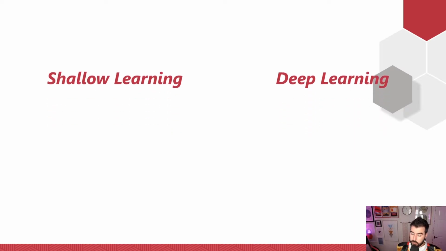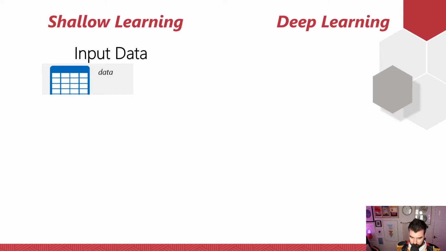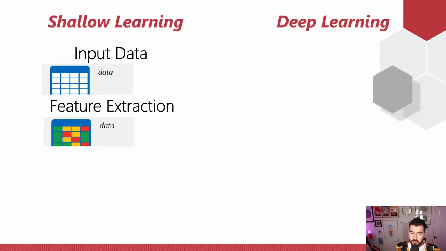So, the distinction between the two. Shallow machine learning, we kick off with some input data, right? Said it a few times, we need data. Then we do this feature extraction, feature engineering, cleaning process. These first two steps are what are known as 80% of all of machine learning. Going back, getting your data, understanding it, cleaning it, producing it, okay? That's 80% of machine learning.